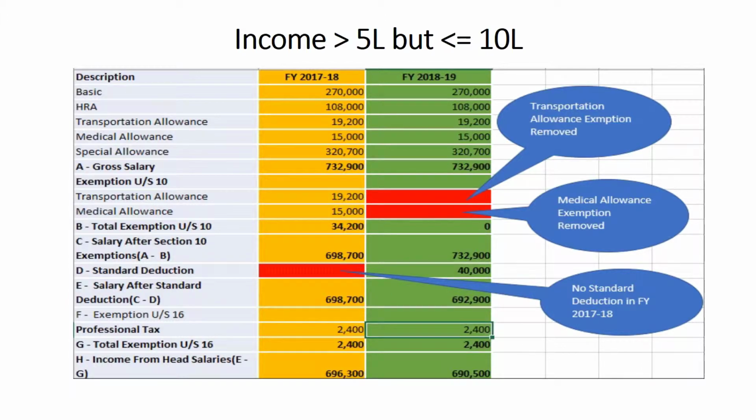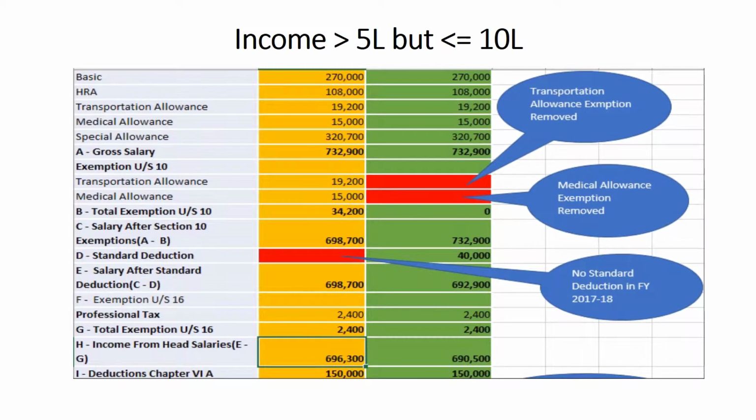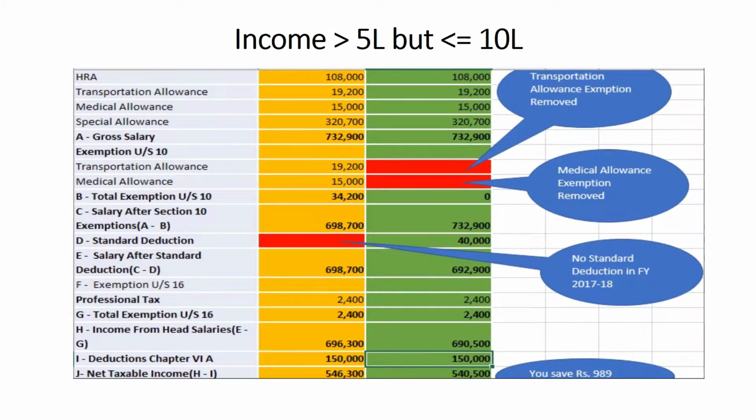We are considering the same professional tax, hence income from head salaries is 696,300 for the financial year 17-18 while it is 690,500 for the financial year 18-19.